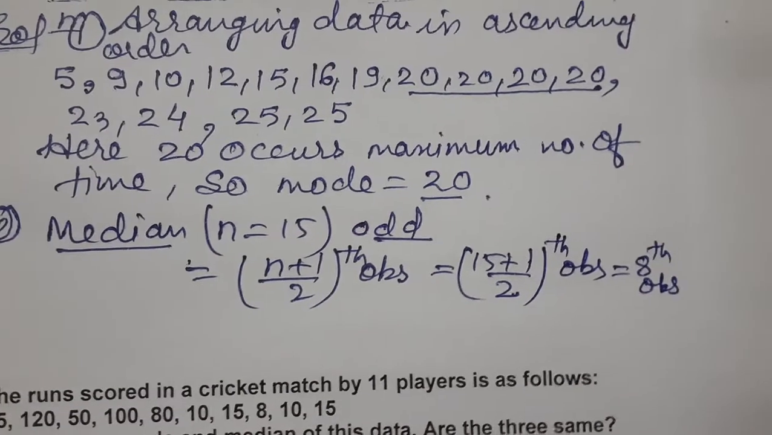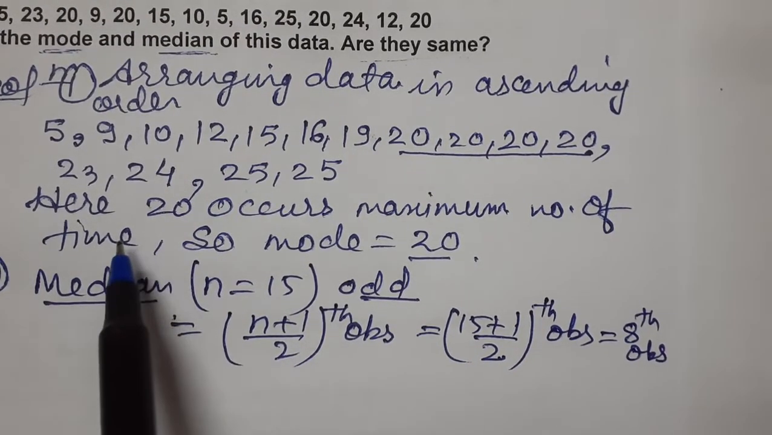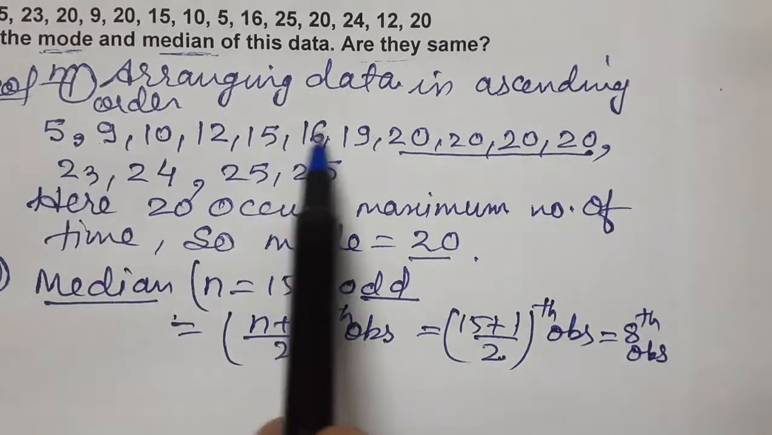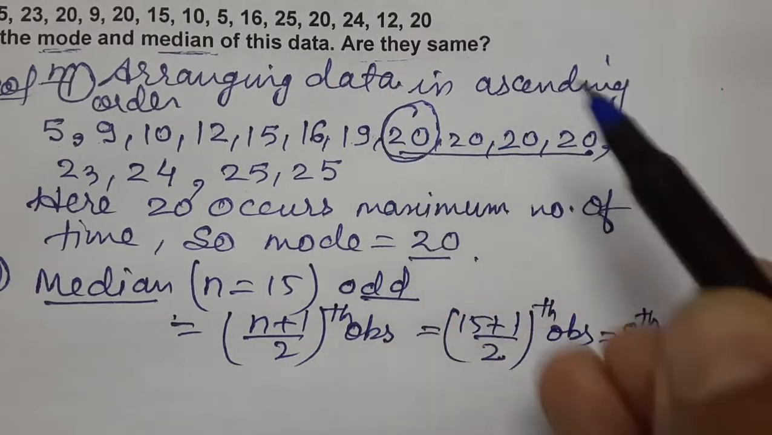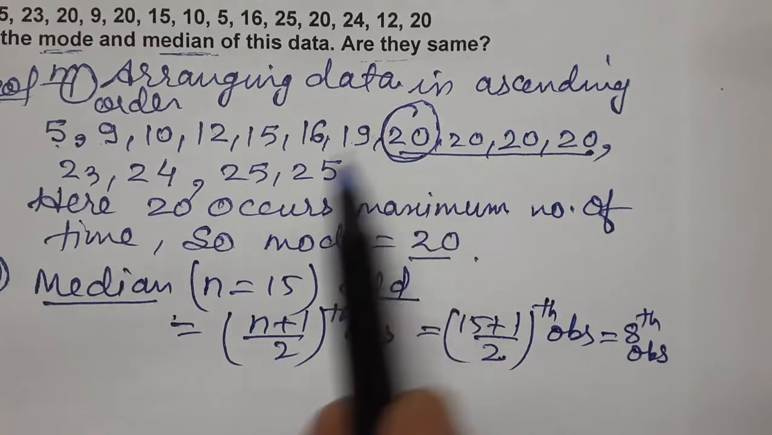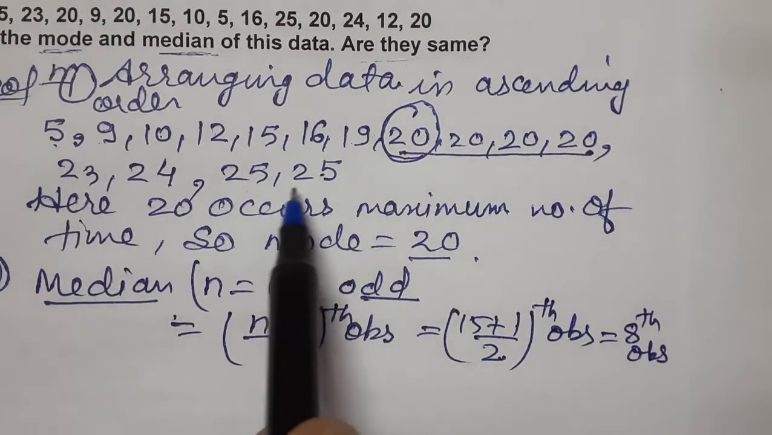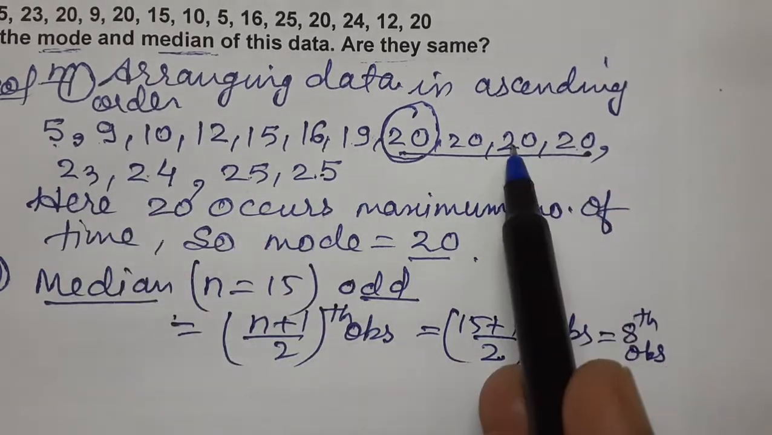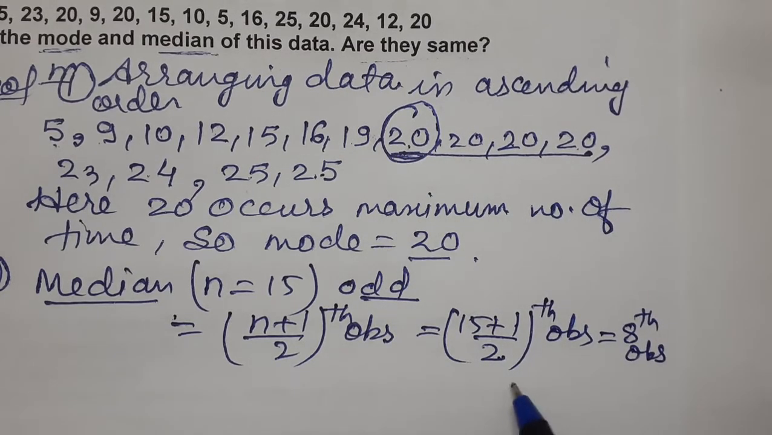Just see our data, which is the eighth observation, in ascending or descending order. 1, 2, 3, 4, 5, 6, 7, 8. The eighth observation is 20. Whether you count from left towards right or right towards left, you will get the same answer, children. Don't worry about that. If I count from right to left, 1, 2, 3, 4, 5, 6, 7, 8, we'll reach the same point, 20. That means the 8th observation is 20.